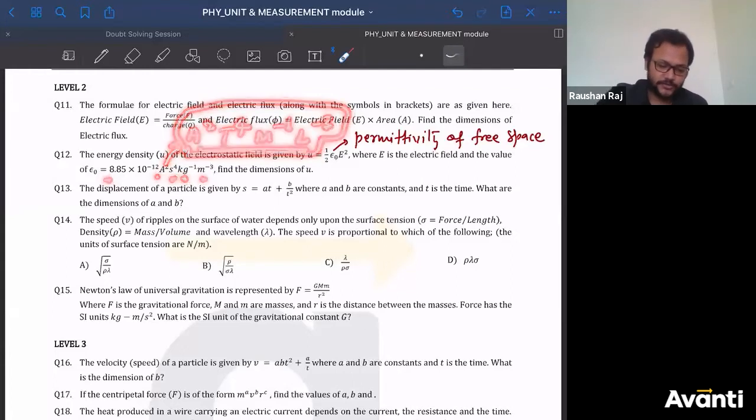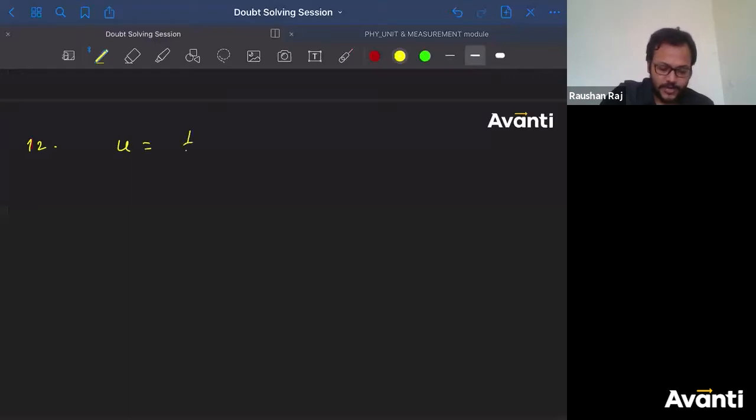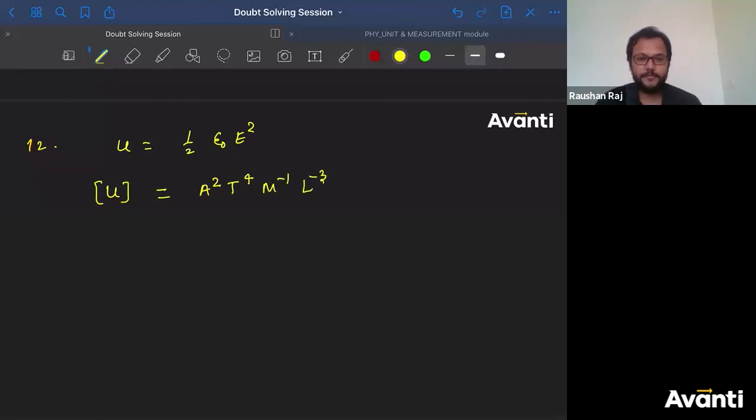All right, let us solve this then. Question number 12. U is equal to half epsilon naught into E square. So the dimensional formula for U will be written as: half has no dimension, and for epsilon naught we write A2 T to the power 4 M inverse 1 L inverse 3. All right guys, into electric field, which is force per unit charge: ML T inverse 2 divided by AT, whole squared.